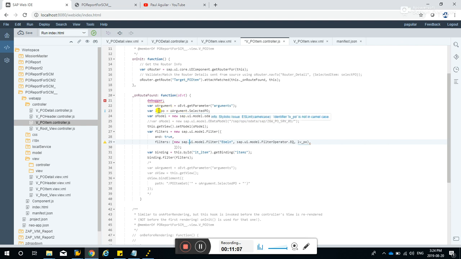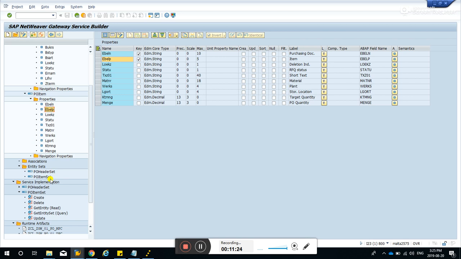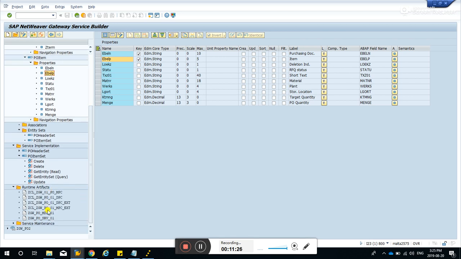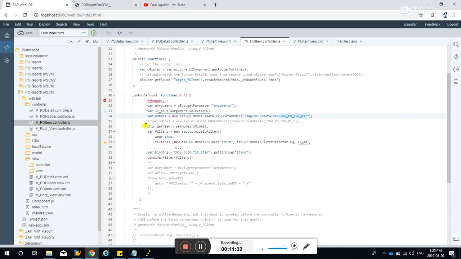In arguments, LVPO, it just gets the selected PO, which is the PO Ebeln or PO number, and transfers it to the LVPO. And this is a service name, ZGWPO serve 01. So if we go to the runtime artifacts, this is it, ZGWPO serve 01. They're the same.